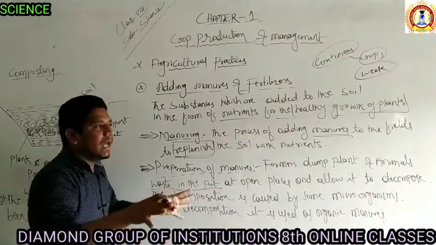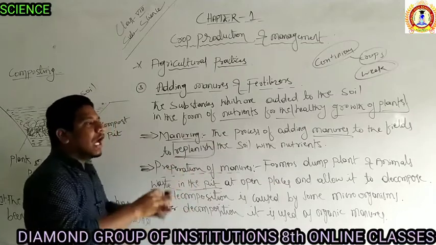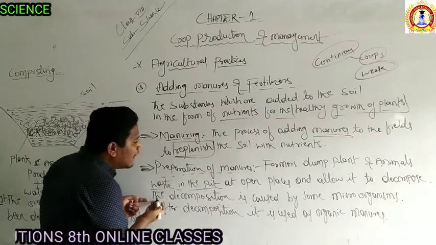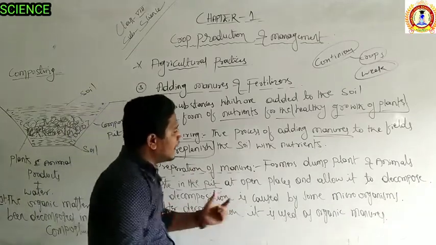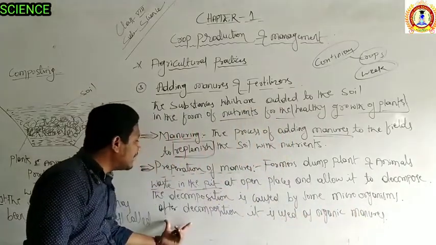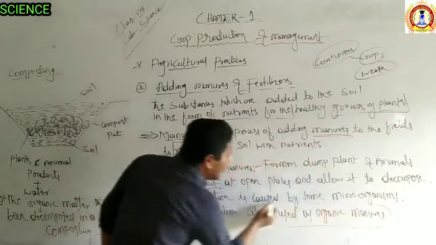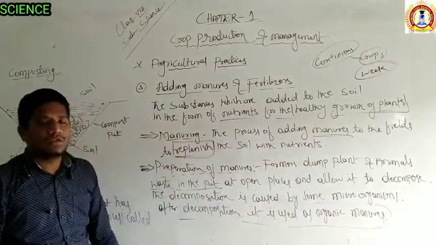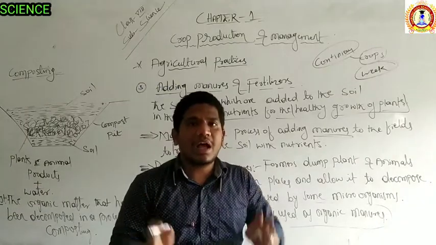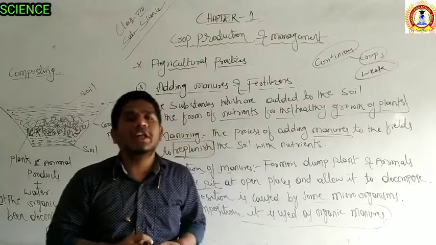In the open area, you are going to be dumping the plant and animal waste and allowing it to decompose. The decomposition is caused by some microorganisms. After decomposition, it is used as organic manure. So the plant and animal products are dumped in the open area or in a pit, and we allow them to decompose.